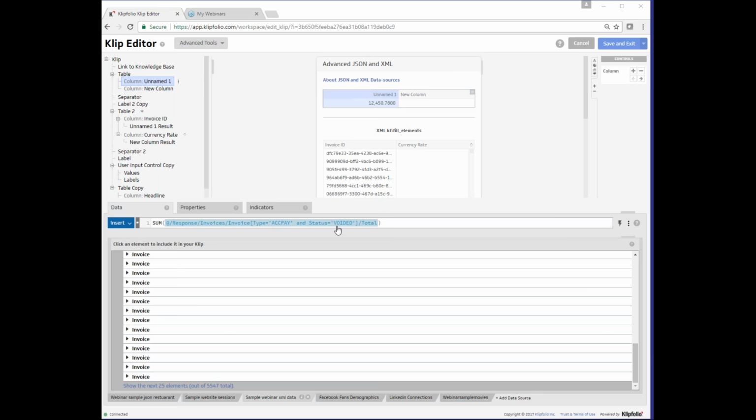Now let's try the OR function instead of the AND function. We will be grabbing any of the total values where the type is ACC pay or the status is voided. So this is a fairly quick fix for this case. All we have to do is double click on the word and replace AND with OR. Now right away, we can see a pretty large difference in our table column values.